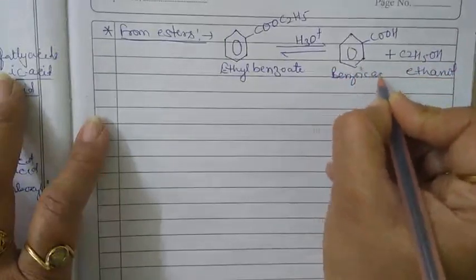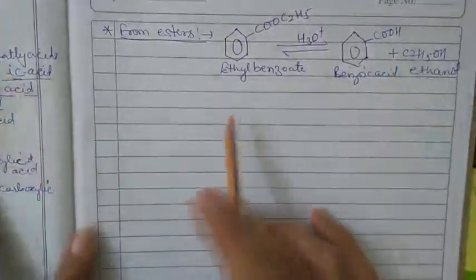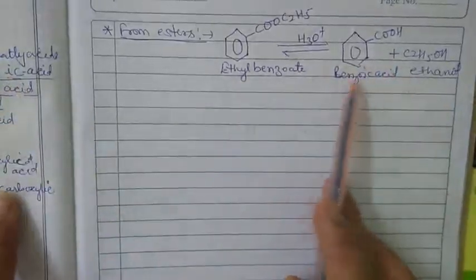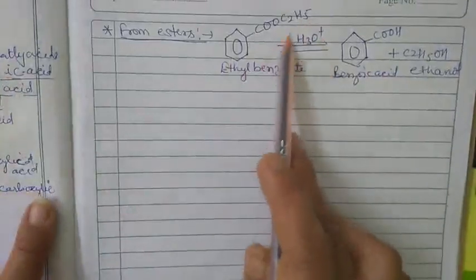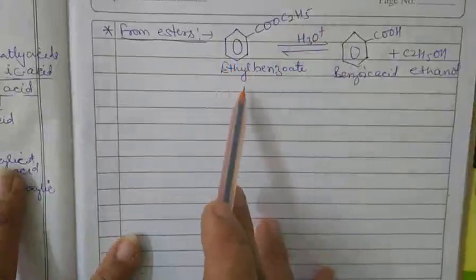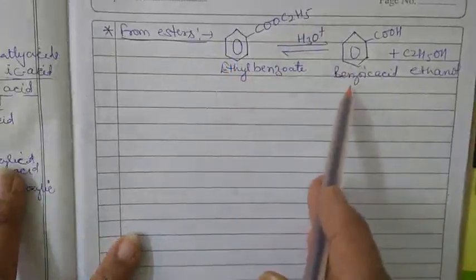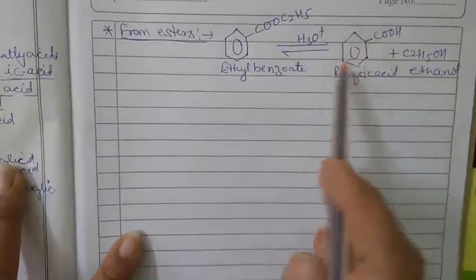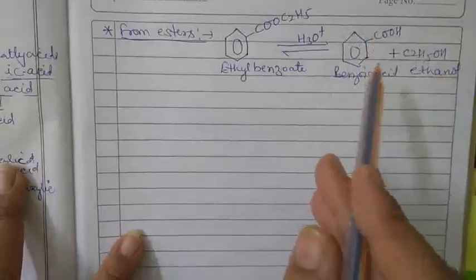So in this way, the ester is directly converted with the help of a process, and that process is called hydrolysis. So on hydrolysis, the ester gives the carboxylic acid.